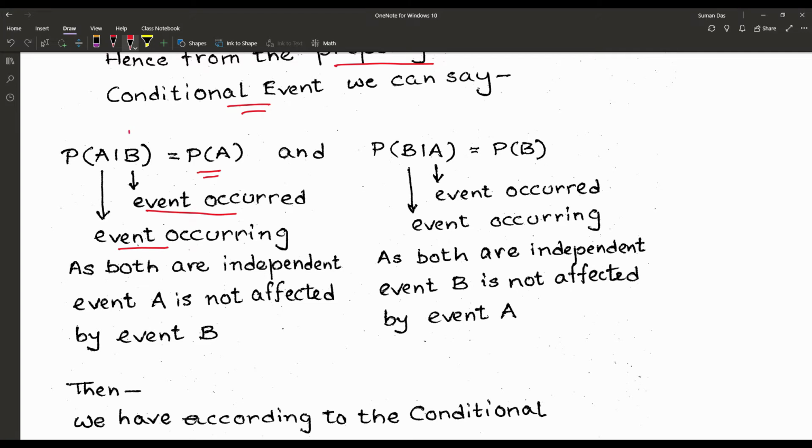Because if event A is not affected by event B that has occurred, that means there is no effect for event A. So event A by B is particularly P of A. Same as when A and B are both independent events, event A has occurred, but after that, when event B is occurring, it is not affected by A. So P of B by A is equal to P of B. So this type of events are independent and not affected by the other, unlike the conditional scenario.